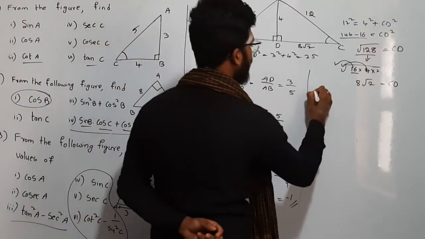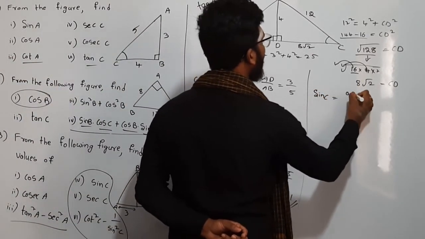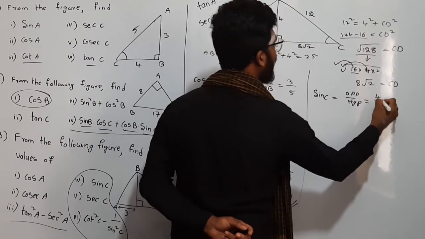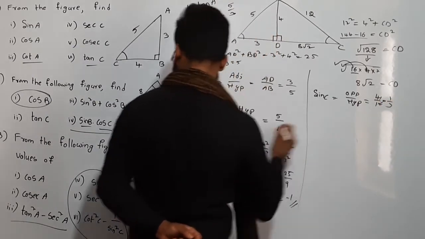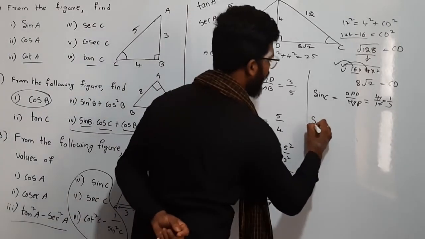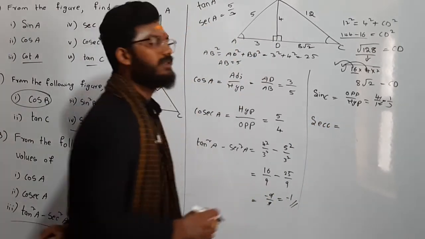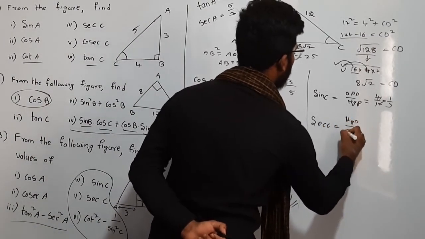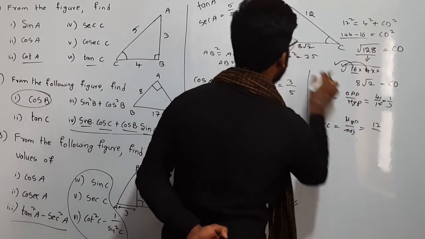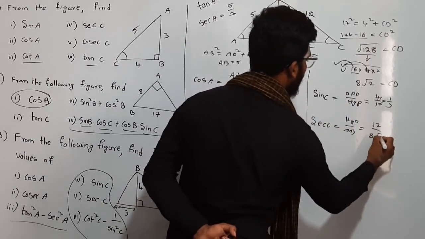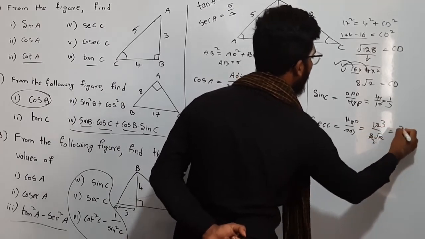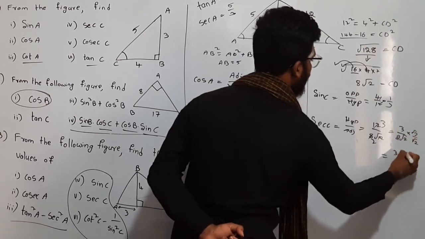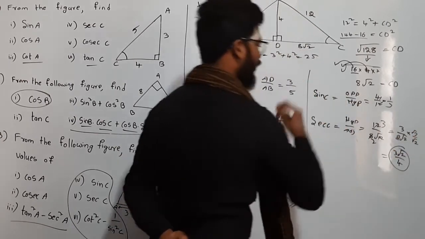Now find sin C. Sin is nothing but opposite by hypotenuse. So for C, what is the opposite side? 4 by hypotenuse 12, so 1 by 3. Next, secant C. What is secant? Secant is nothing but hypotenuse by adjacent. So for C, hypotenuse is 12, adjacent is this one, 8 root 2. So 12 by 8 root 2 is 3 by 2 root 2, or else if you rationalize it, you can write it as 3 root 2 by 4.